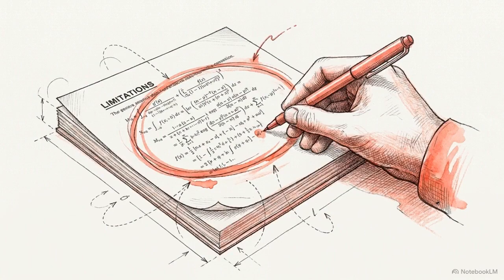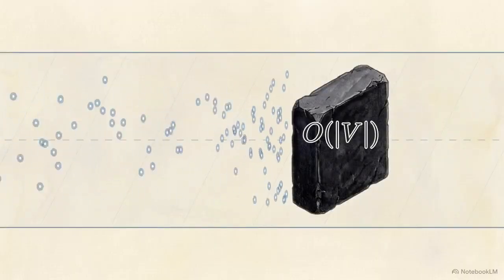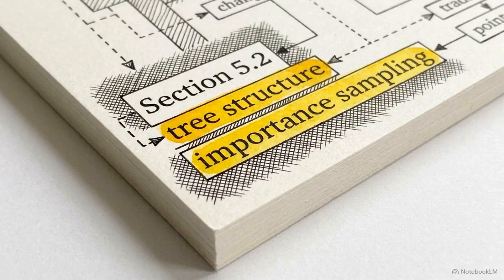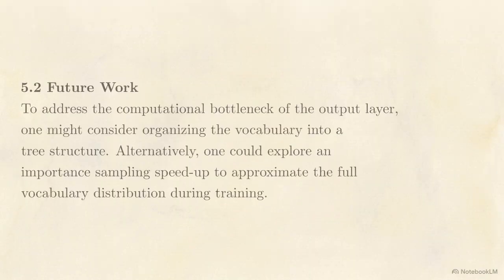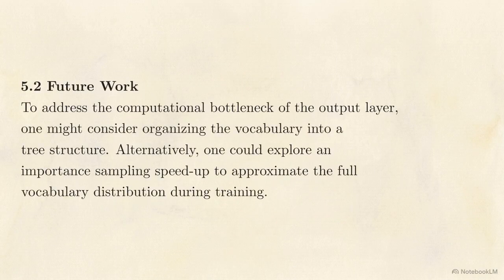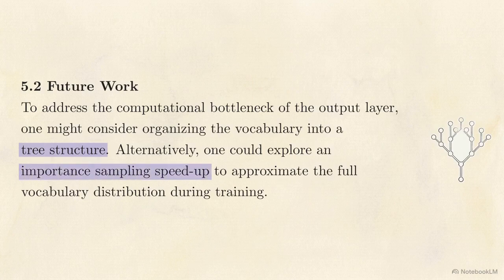Bengio's team was highly transparent about the model's physical limits, specifically citing the order V output wall. This image from section 5.2 of the 2003 paper, the Future Work section, operates as a prophetic diagnostic manual. Bengio explicitly suggested organizing the vocabulary into a tree structure or using an importance sampling speedup to bypass the crippling cost of the flat softmax.